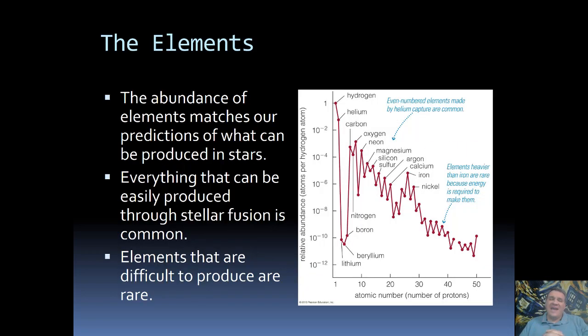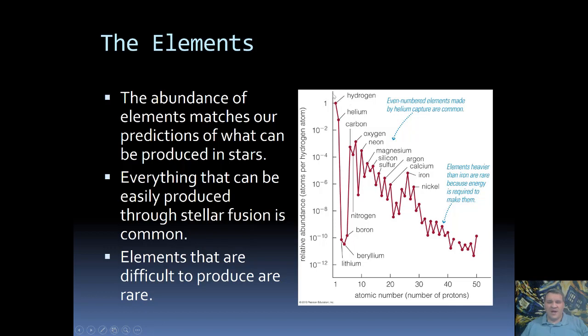Now we can actually test our ideas on if this is where the elements come from by looking at the chemical abundance. The chemical abundance is how much of what elements there are out there in the universe. So on this graph, up and down, we're looking at the amount, how much of stuff there is, and then along the bottom, we're looking at the atomic number. In other words, the number of protons in the nucleus. So we're just stepping from one element to another.